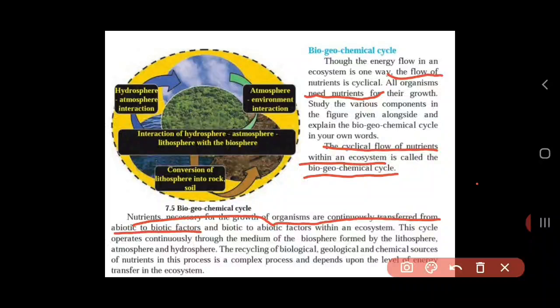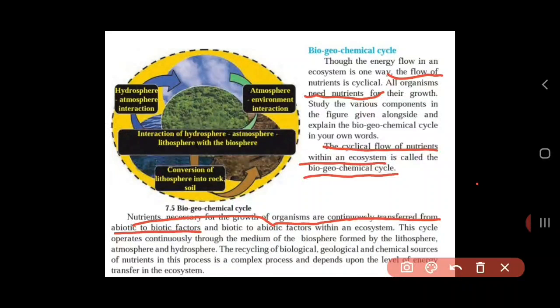Bio relates to living things, geo relates to earth, and chemical, that is the form of different gases in the environment. That is how they are interrelated, and it's again cyclical. They are not one way, they are two way, biotic to abiotic and abiotic to biotic. So in both directions they flow.